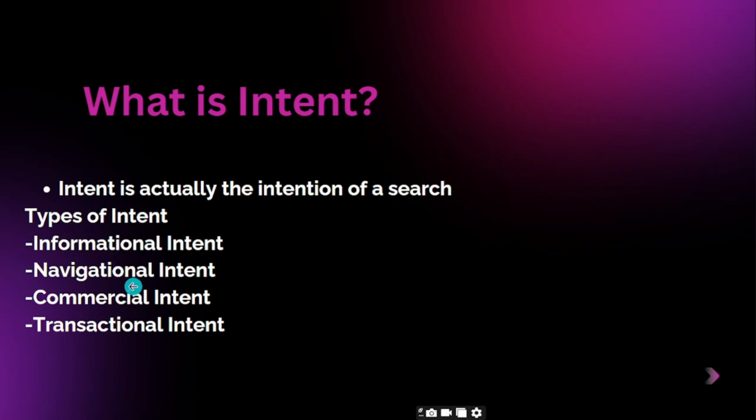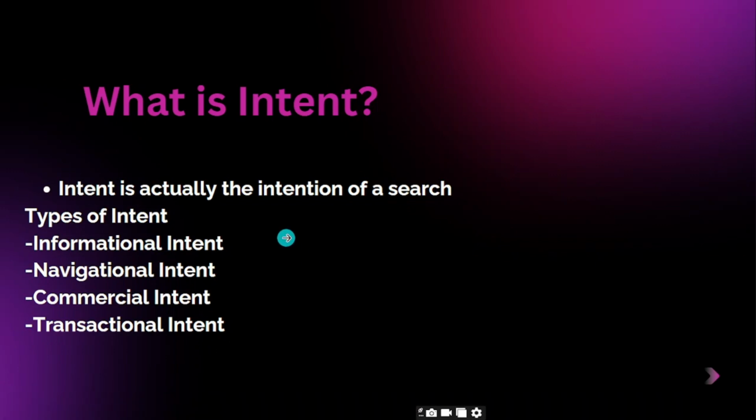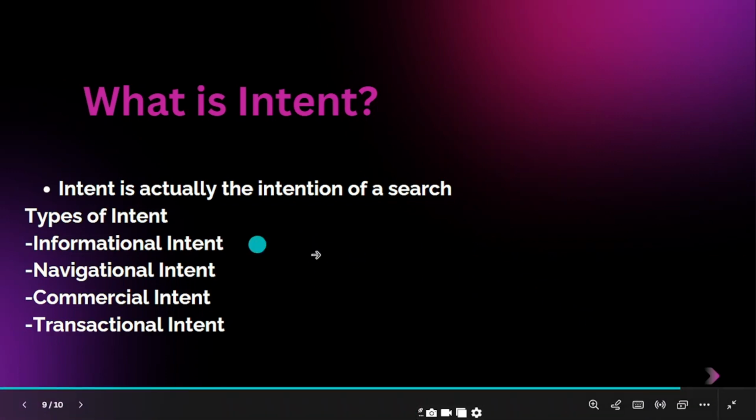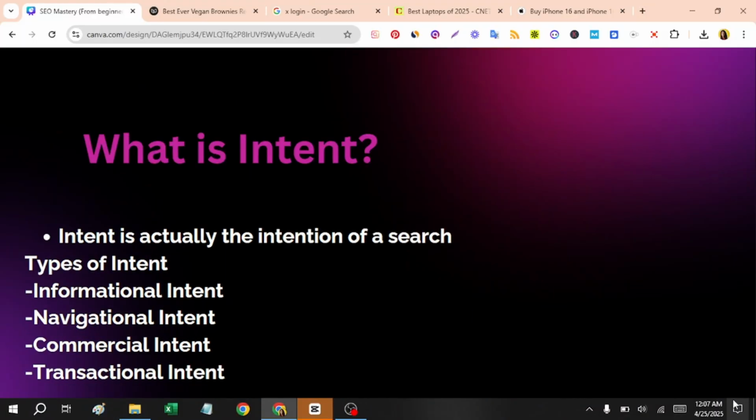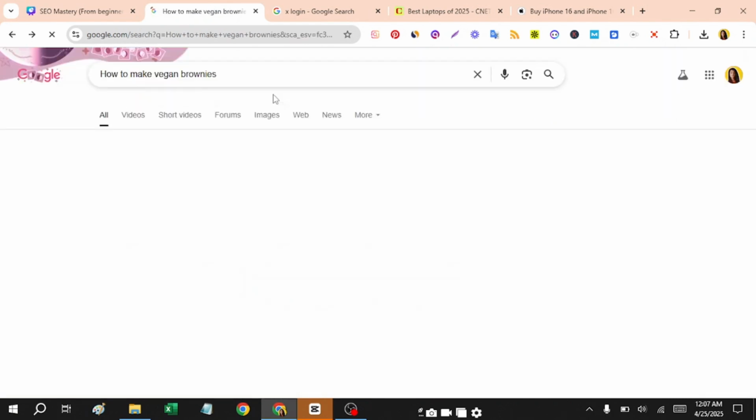So here you can see we have four types of intent: informational intent, navigational intent, commercial intent, and transactional intent. Informational intent is something like I'm searching on Google how to make a coffee, and I just get to know how I can make a coffee, and that is actually the informational intent. So moving forward, let me show you an example for better understanding.